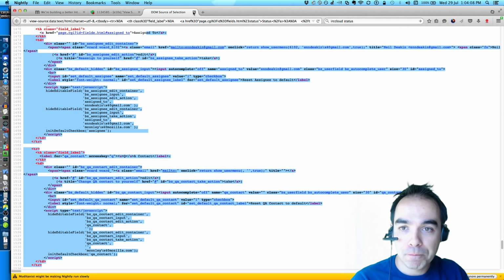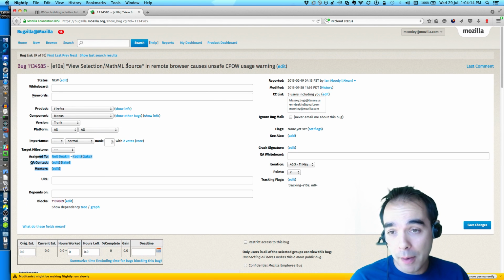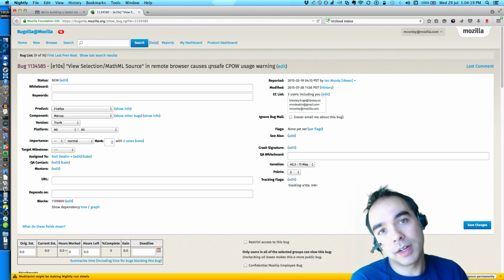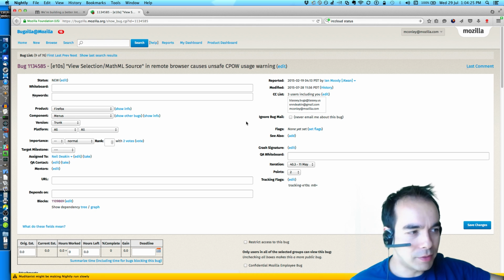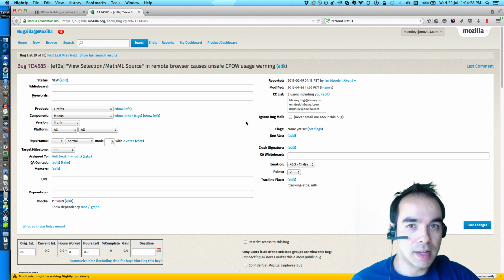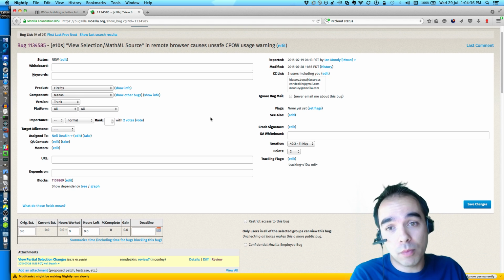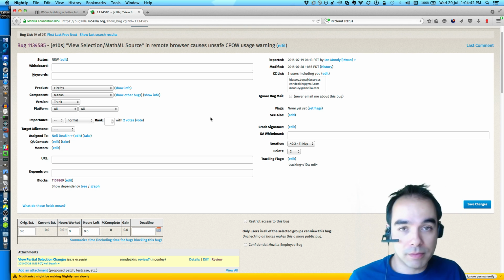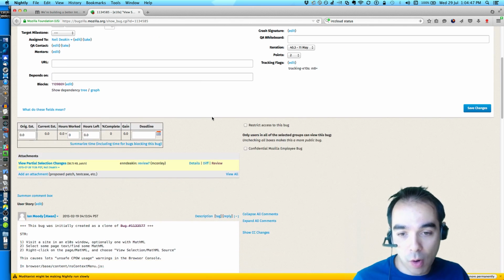One thing I should point out, my machine's rather sluggish because of the build in the background, but this is using unsafe kapows. If you're curious what an unsafe kapow is, I highly recommend checking out the notes in the agenda. I have a link in there about what unsafe kapows are, and I explain how they work. But let's just say we don't want to use them. That's the end goal. Instead of unsafe kapows, what we should be using are messages, sending messages to the child process, sending messages to the parent process, and so on. And that's what hopefully this patch is doing.